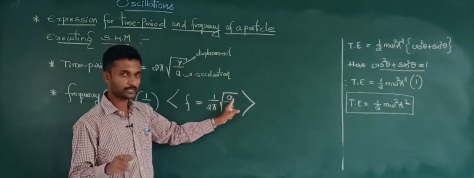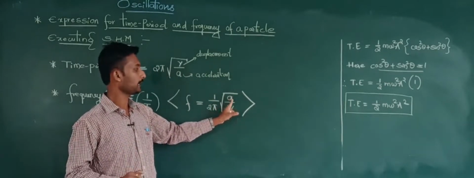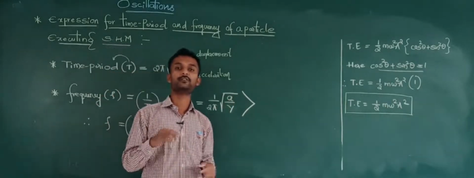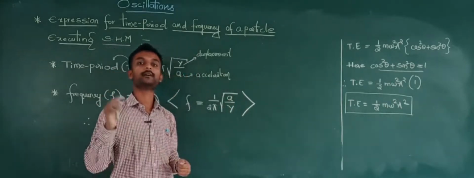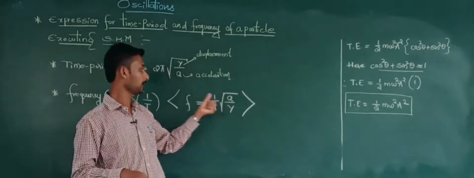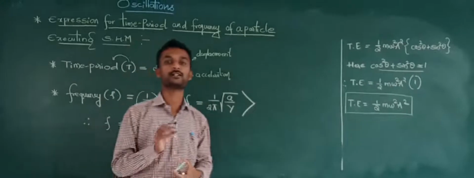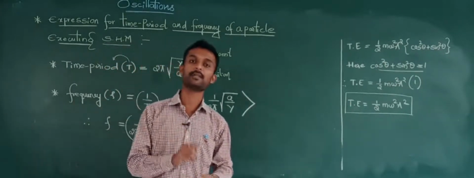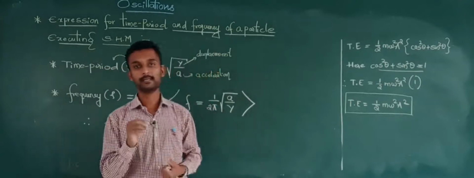Coming to the point, as far as SI unit is concerned, a is measured in meter per second square. To measure acceleration we use meter per second square, for displacement we use meter, and for frequency we use hertz. Hertz is the SI unit of frequency. And last one, time period: the SI unit of time period will be second.